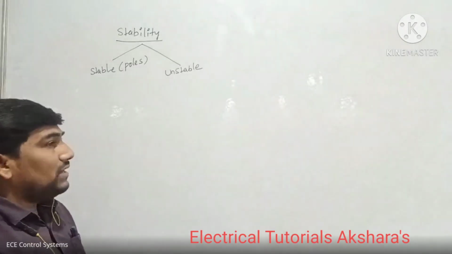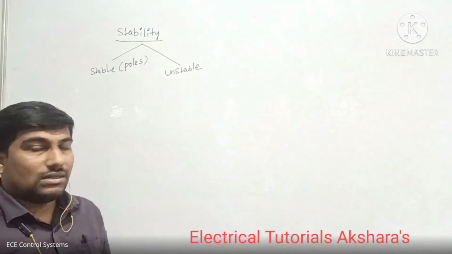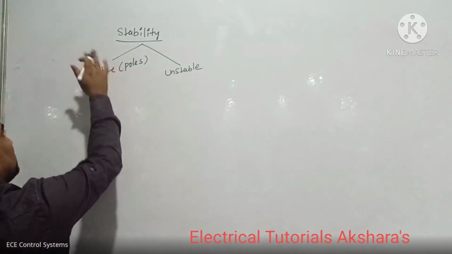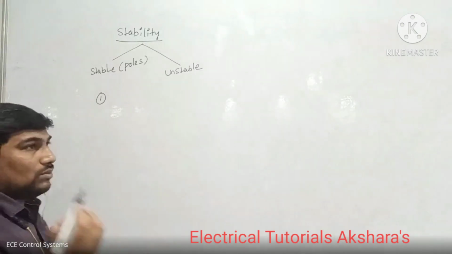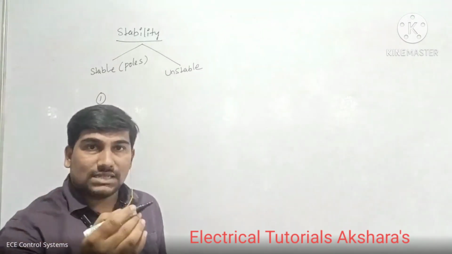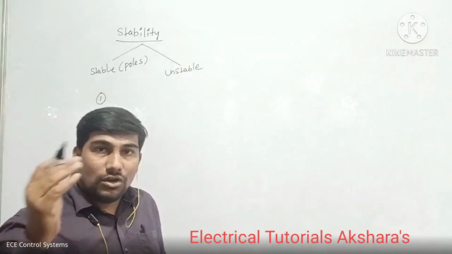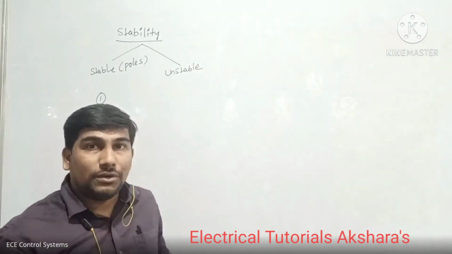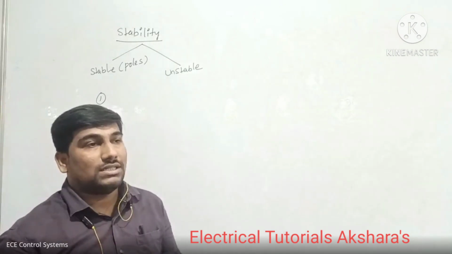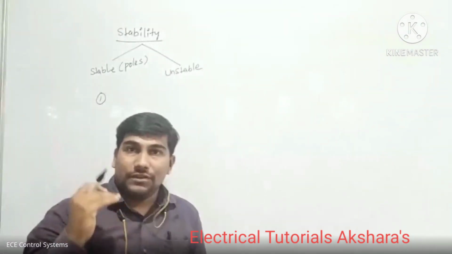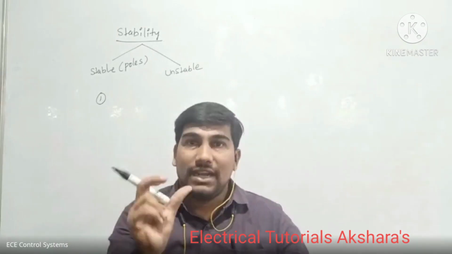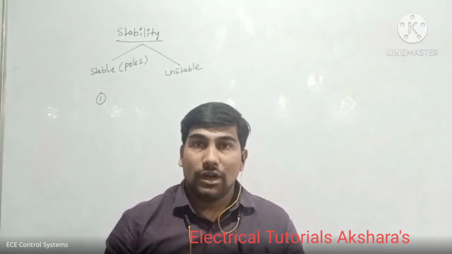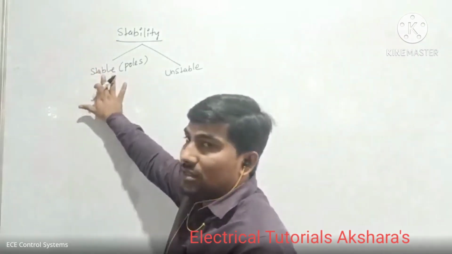I explained some different types of systems in the previous class. The first one is, sir, what is stable first? Stable is nothing but the response, the output of the system, is bounded, or of finite value. If you are applying some finite value of input, then that type of system is called a stable system. Okay. If you are applying some bounded input, finite or bounded is nothing but finite value, then we are getting some bounded output. That type of system is called a stable system.